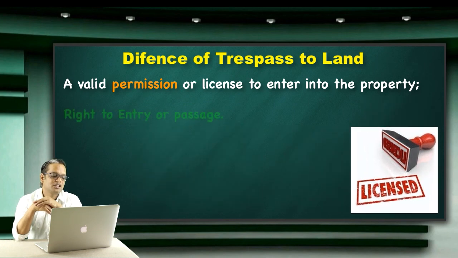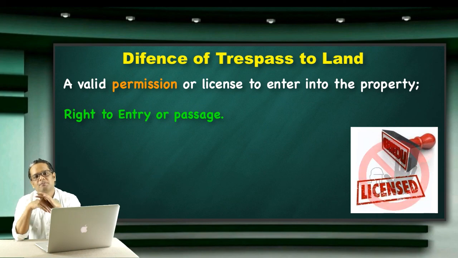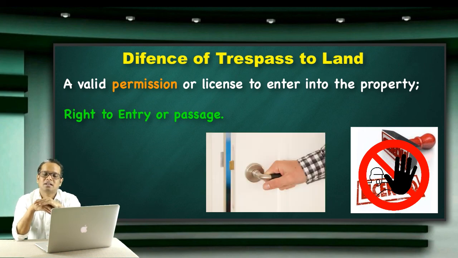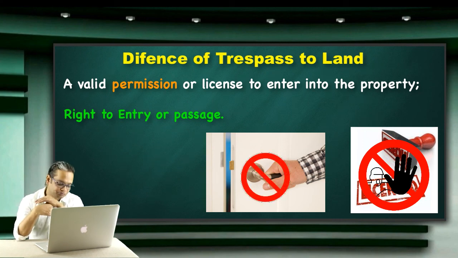Next is the right of entry or passage. Though you don't have a pass or license, you have the right of passage to pass through. Even in that condition you will not be liable.